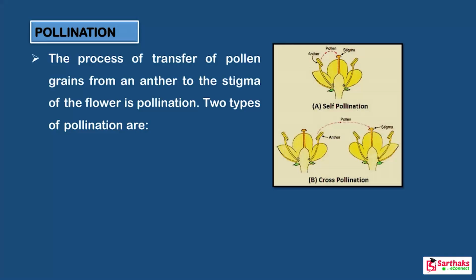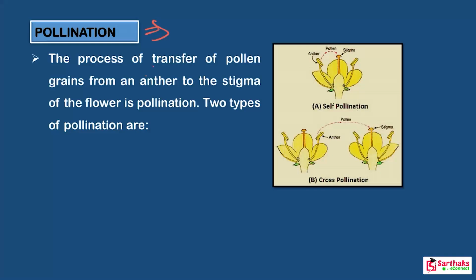Okay, beta. Now the next topic is pollination. Here I am going to explain pollination. Before this, I will tell you that for the male gamete to be able to combine with the female gamete, it is very necessary that first the pollen grains from the anther of the stamen should be carried to the stigma of the carpel. So how will this happen? Actually, there is a process, and this process is known as pollination.